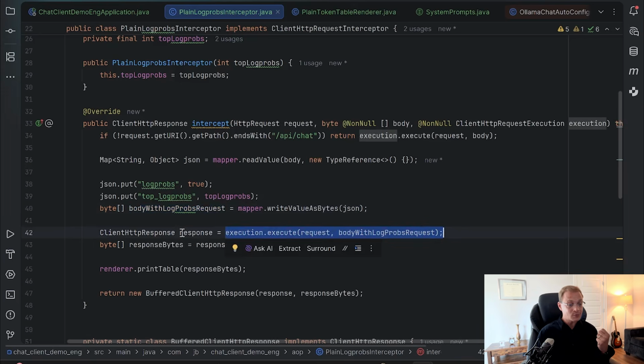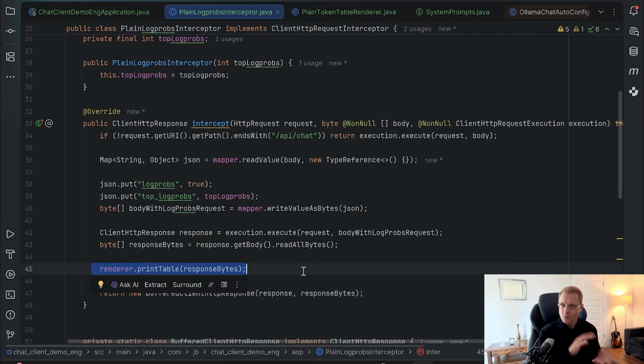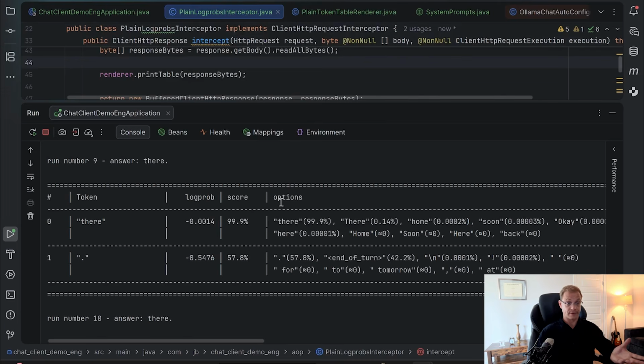And when the response comes, before I send it back to the application, I have a chance to print it, and I'm doing the normalization inside my print table method. So let's run it now. So here is the response, and now we can see the token which was chosen, and we have the original Logprob. After normalization, this one takes almost 100%, and the back is here in the last place.